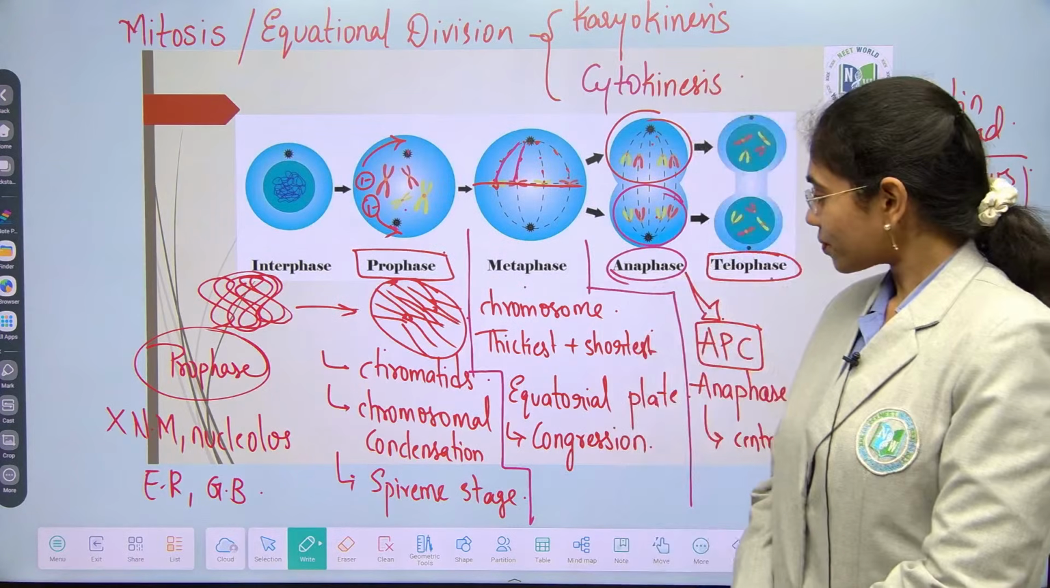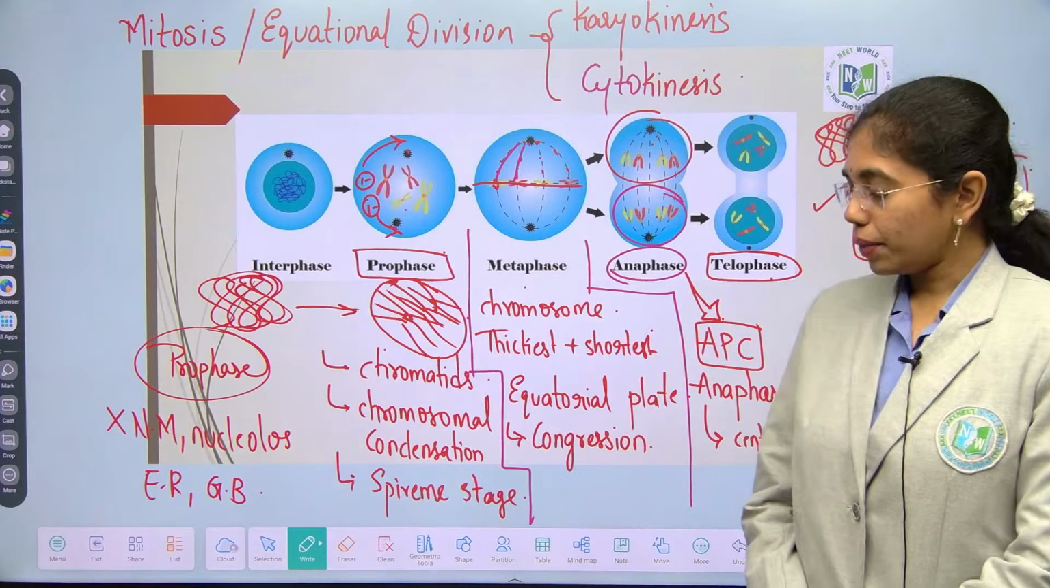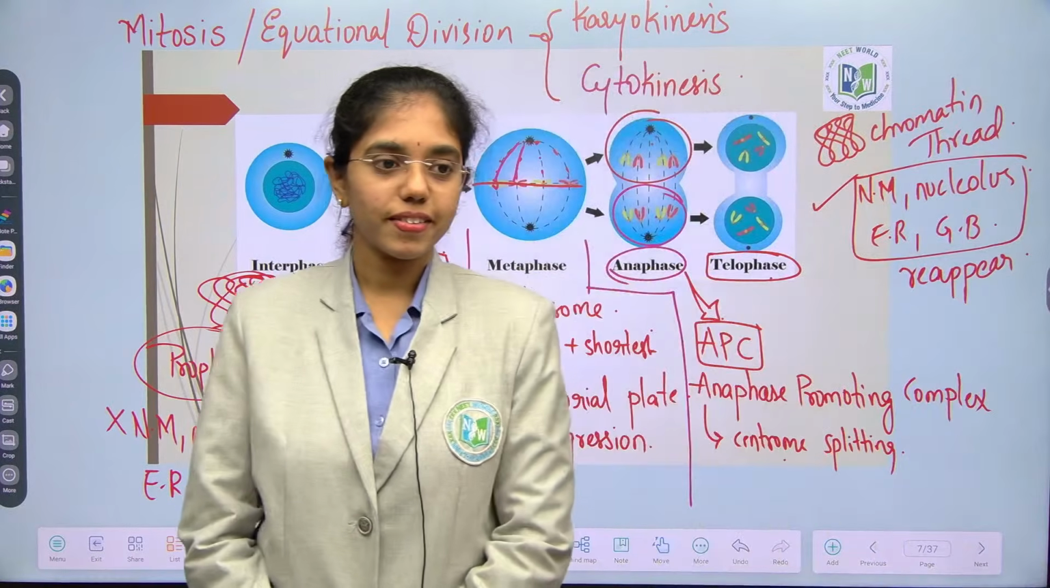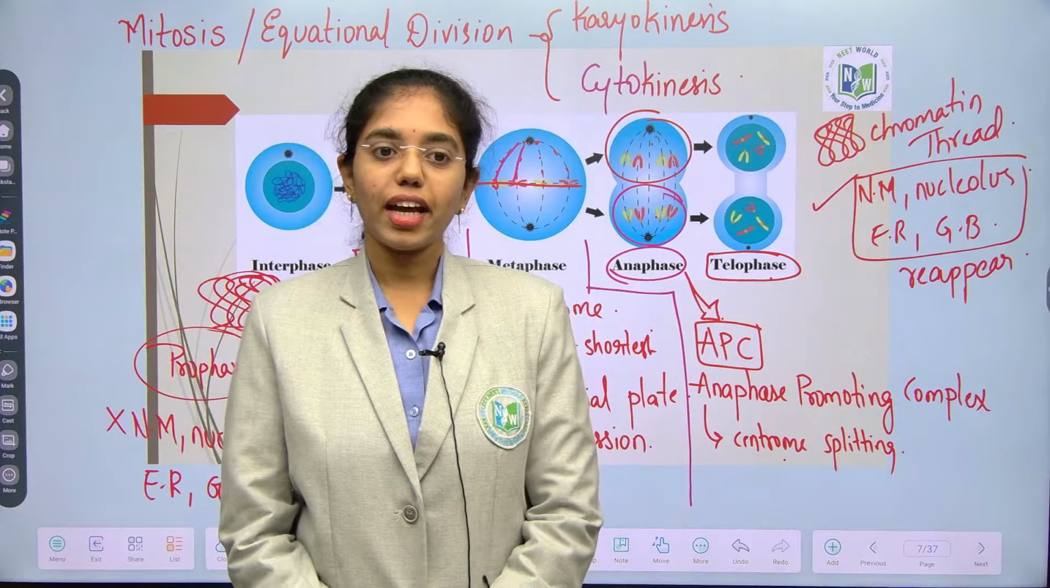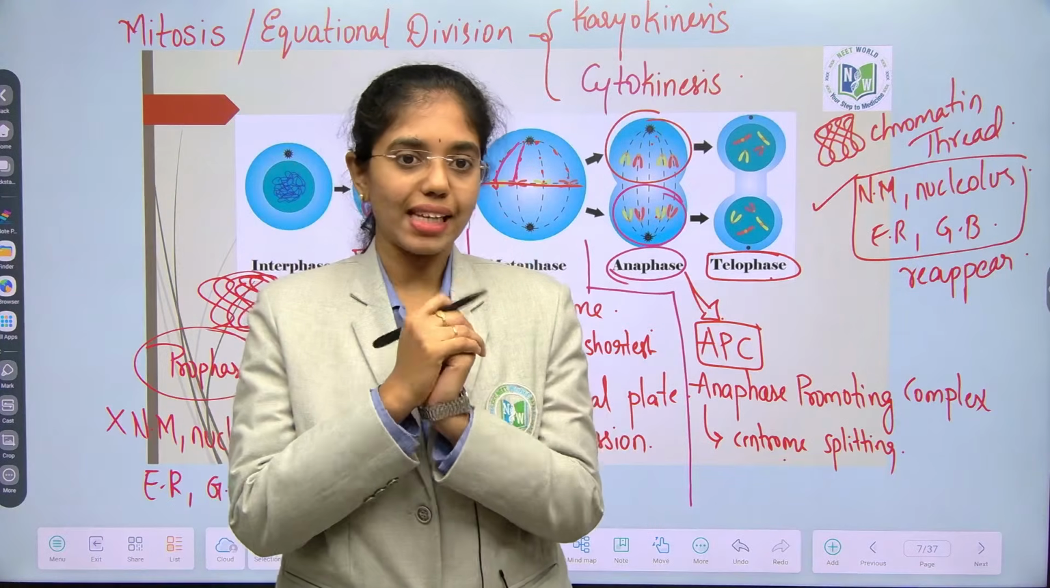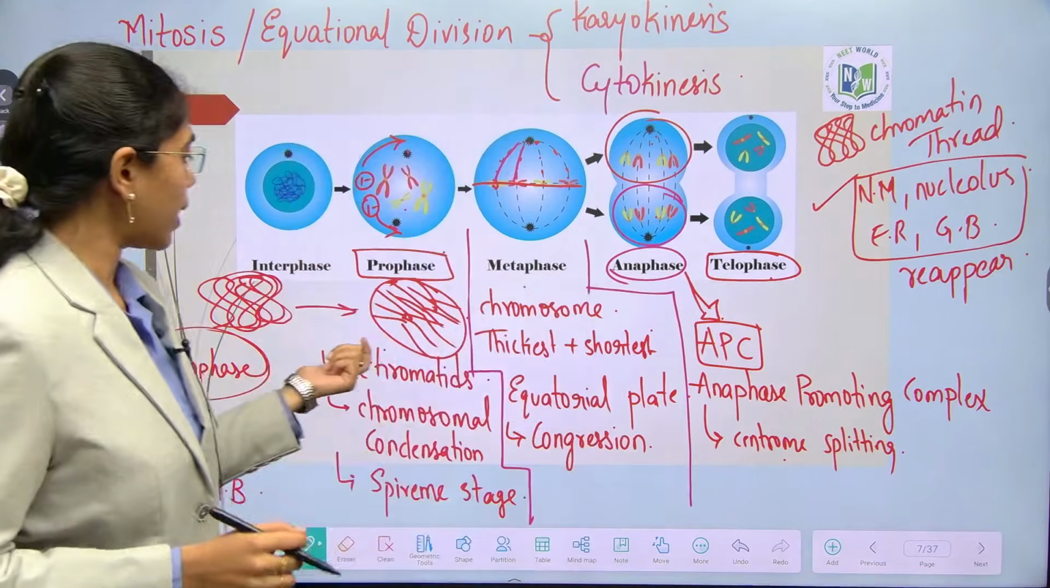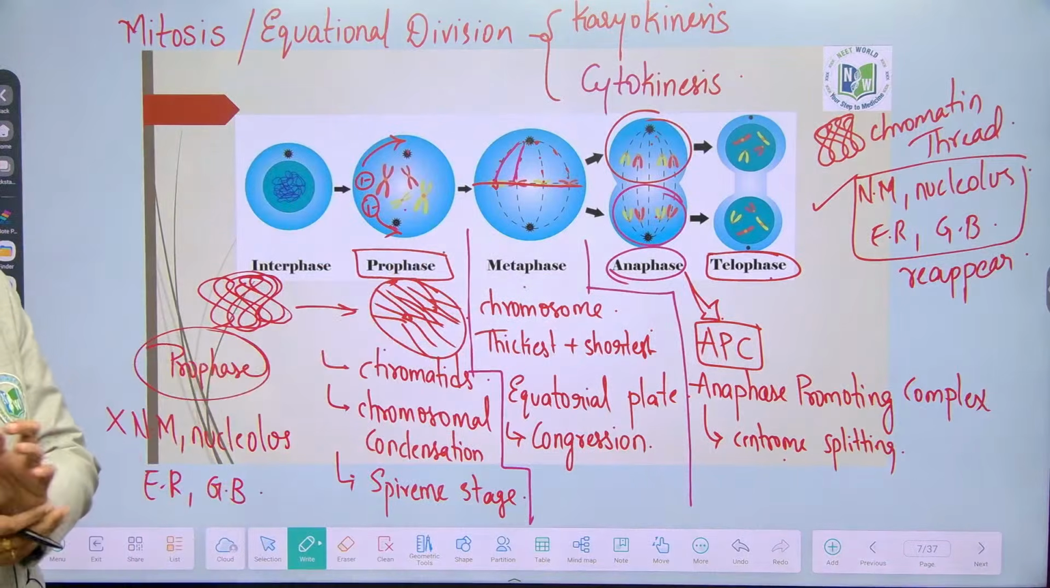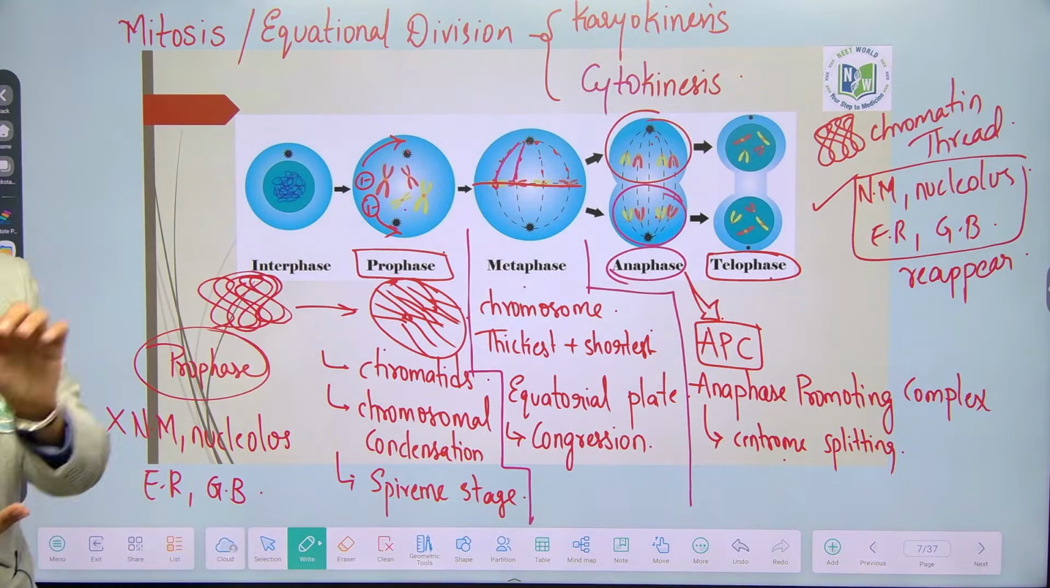And then tell me what is pyreme stage? Where the chromatids are joined to the cell membrane. Clear? Simple, right? Prophase, metaphase, anaphase and telophase. Fine. A small homework for you.